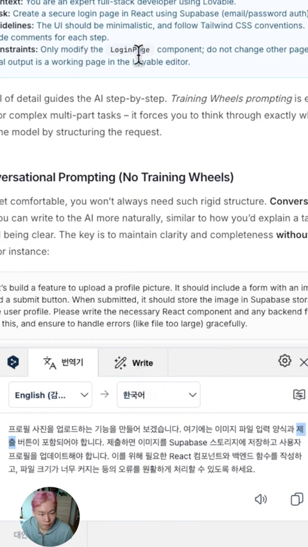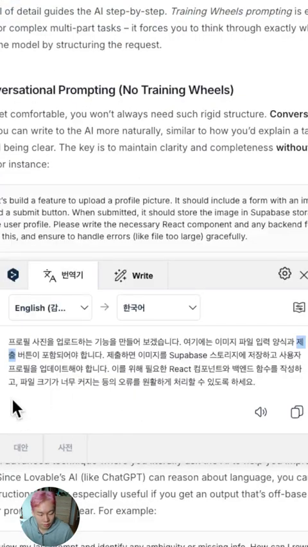Therefore, as you become more accustomed to this process, you will find that you can comfortably write as if you are simply conversing with someone, and you will not encounter any significant problems.